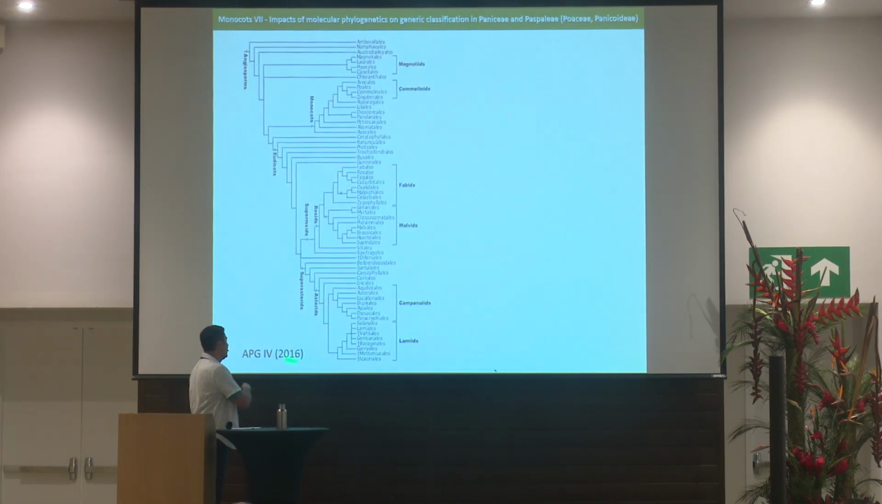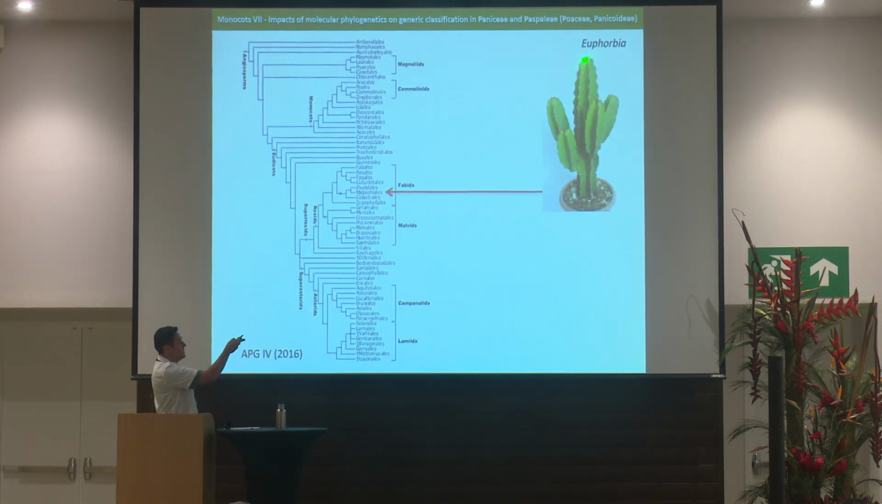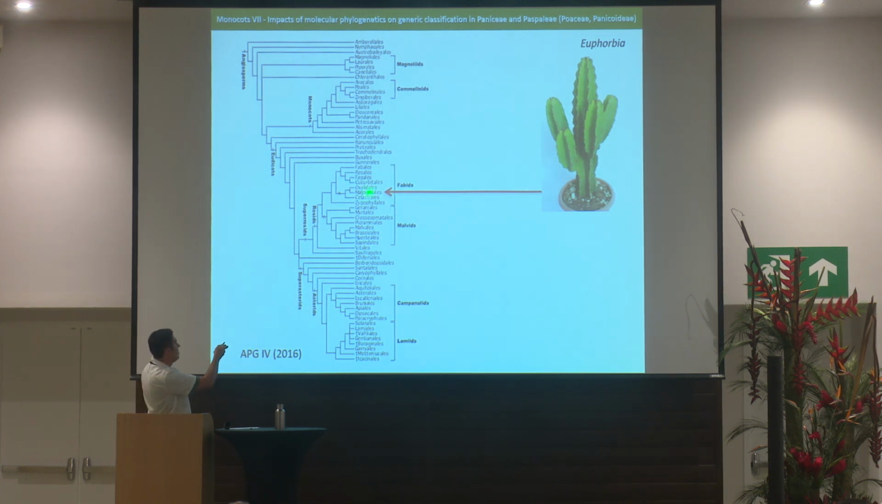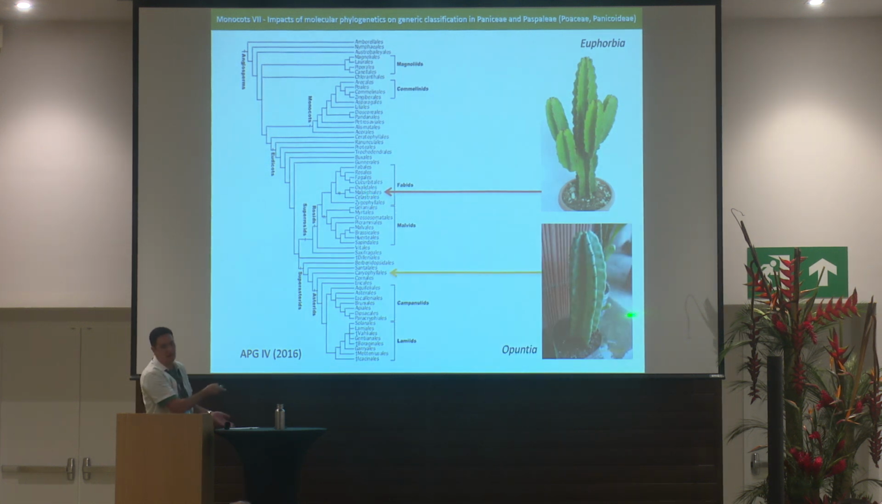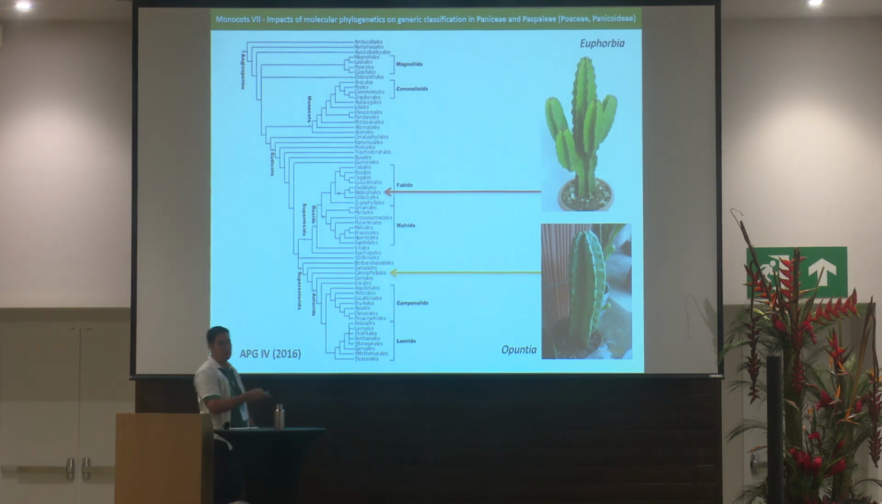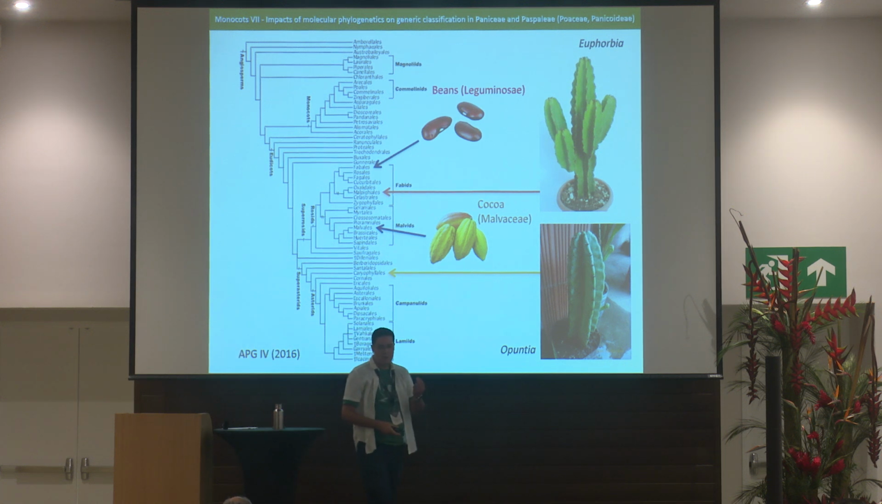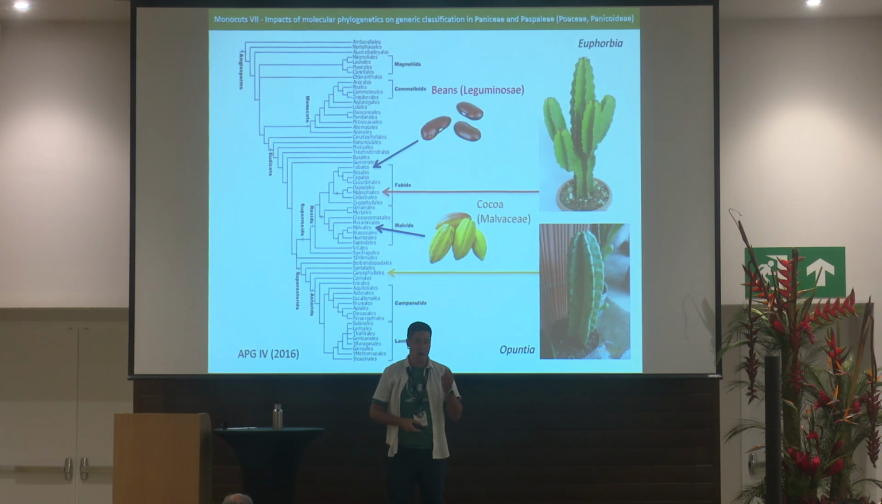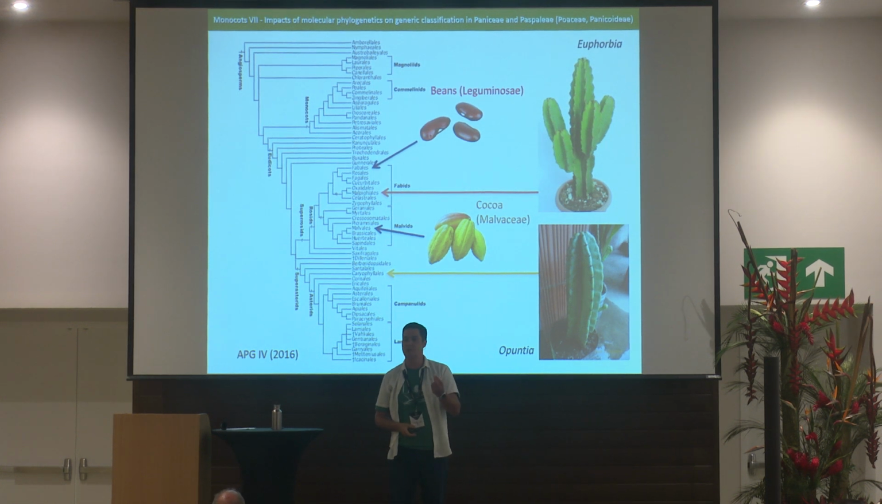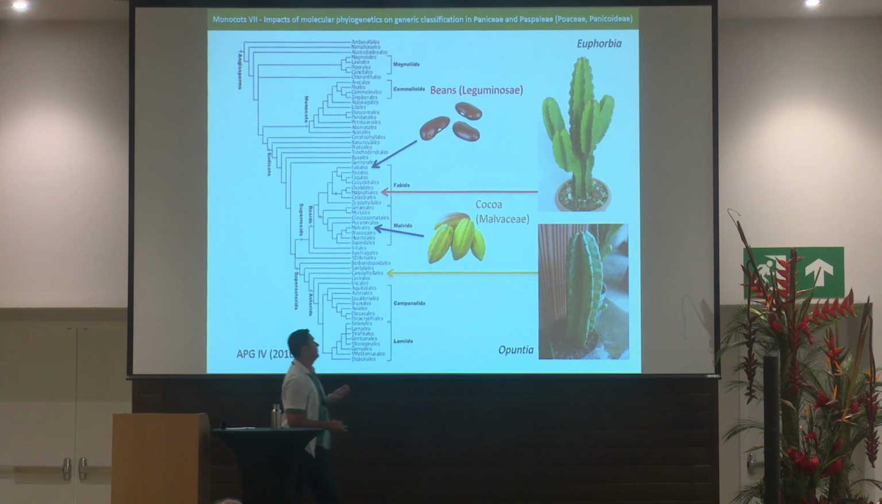If we look at the angiosperm phylogeny tree, we can see that the plant at the left is actually a Euphorbia that belongs to the Malpighiales clade here. And the other plant is actually a cactus from the genus Opuntia. The cacti belong to Caryophyllales, and we see here that they are distantly related. Euphorbias are more related to beans or cocoa, for example. So when we only use morphology, we can produce classifications that are biased. So we need to combine morphology and molecular data to evaluate the classifications we have. That's the reason why I'm talking about the impacts of molecular phylogenetics on generic classification.